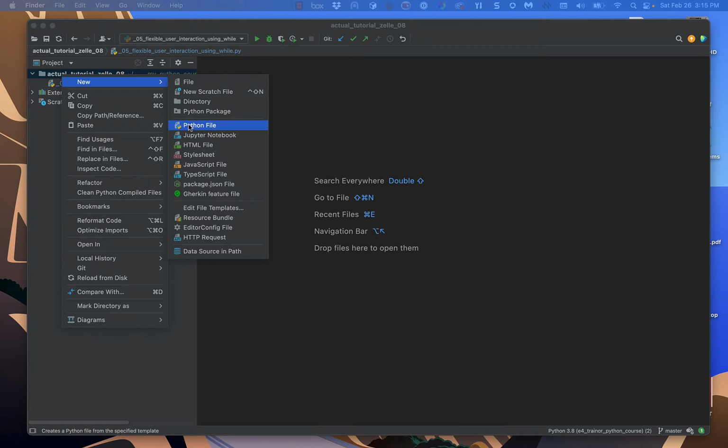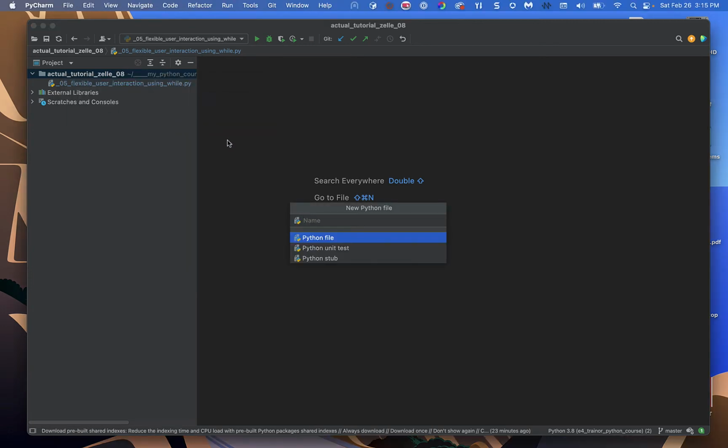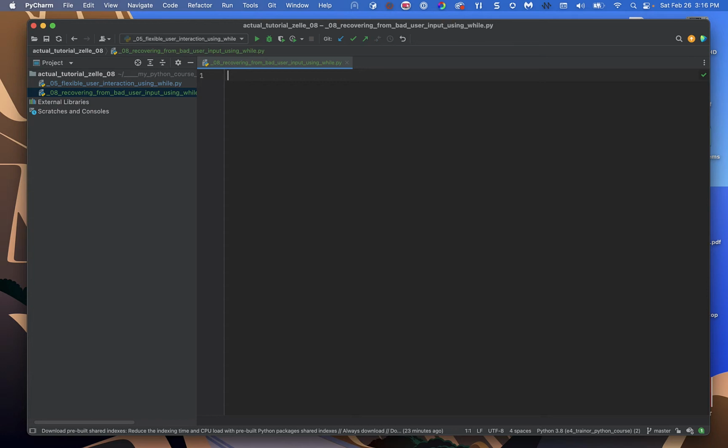So I'm going to create a new Python file. This one is called underscore '08 recovering from bad user input using while. And again, this is too long-winded for a typical Python program name, but it makes a good title for the example. And I'm going to bring over the doc string that I have here.